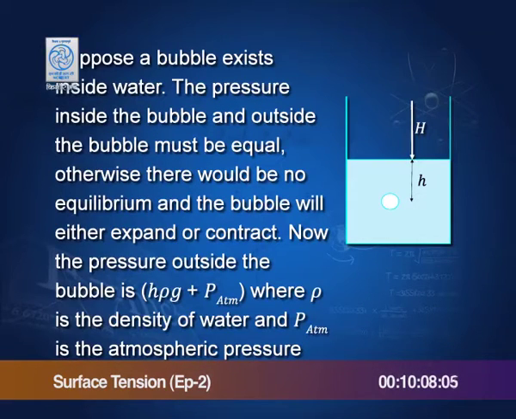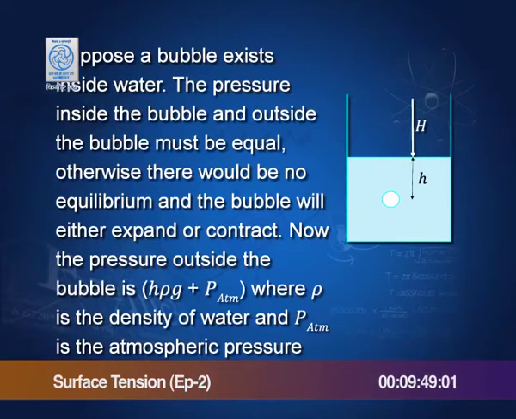Now, let us assume that there is a bubble somewhere inside the liquid at a depth h. So, what is the pressure outside? The pressure outside this is the pressure of atmosphere on the surface plus the pressure of this liquid column, which is h rho g. So, the total pressure outside this bubble is h rho g plus the atmospheric pressure P atm.